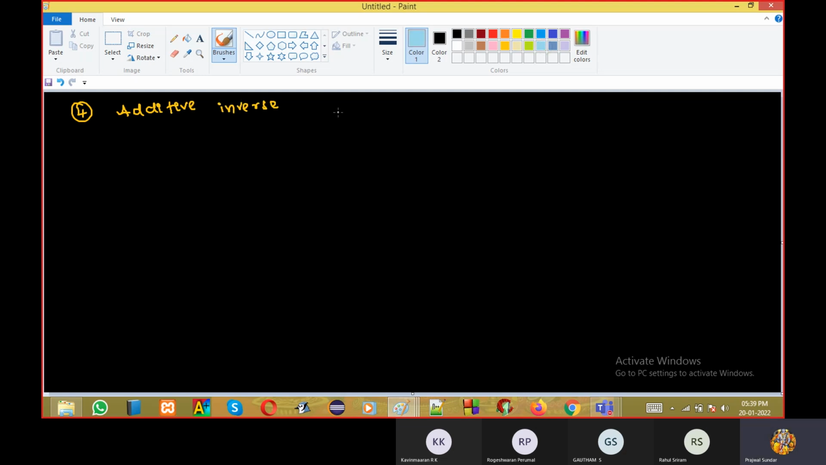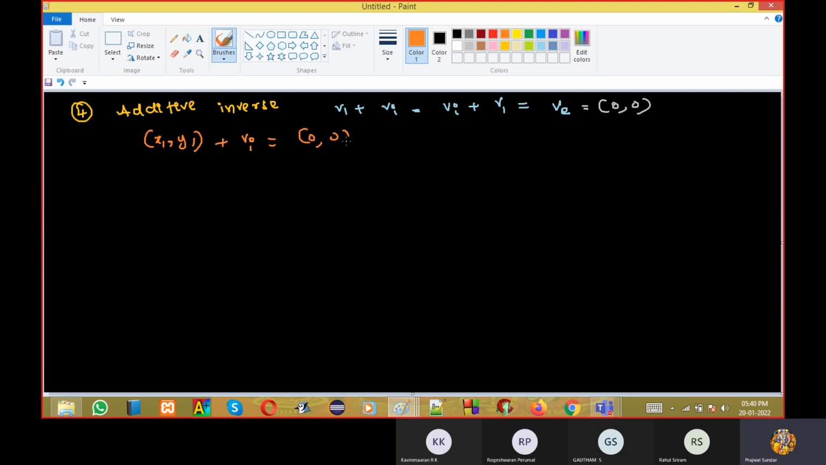I need to have V1 plus V inverse equal to V inverse plus V1, and this should be equal to the additive identity, correct? And this we show as 0 comma 0. Now V1 is x1 comma y1. If we add it with the additive inverse, we should get 0 comma 0. So obviously V inverse will be minus x1 comma minus y1.